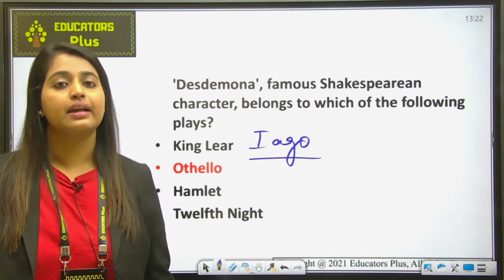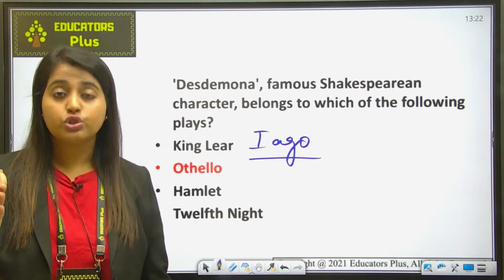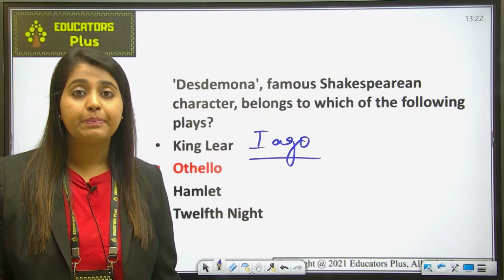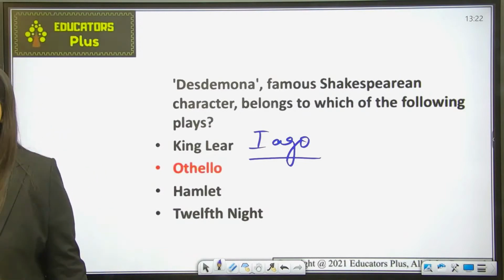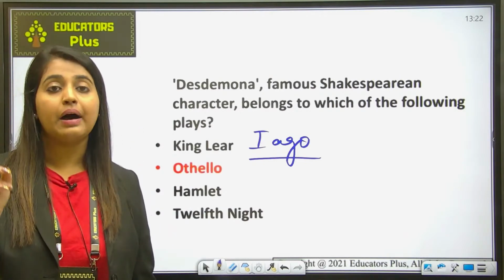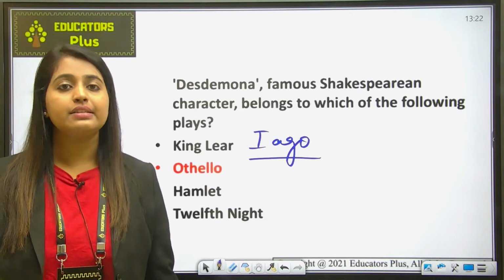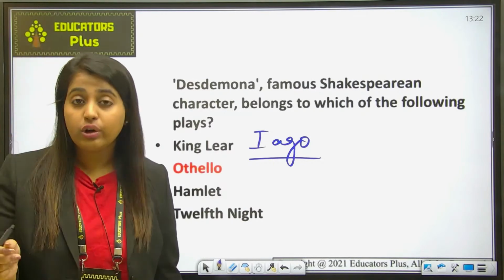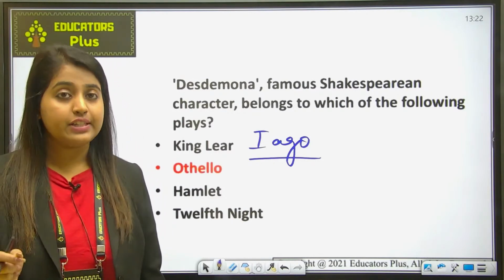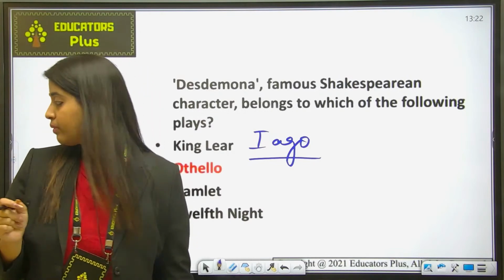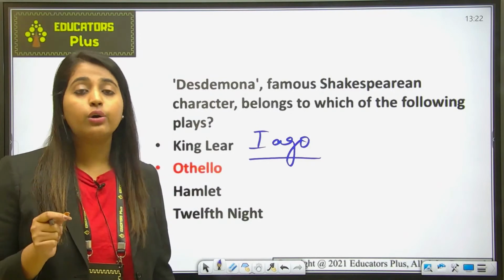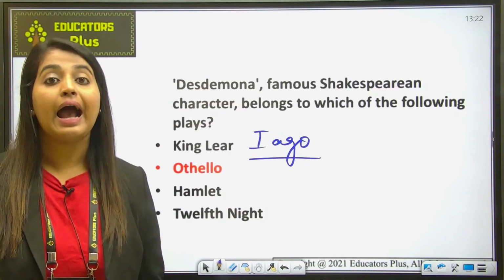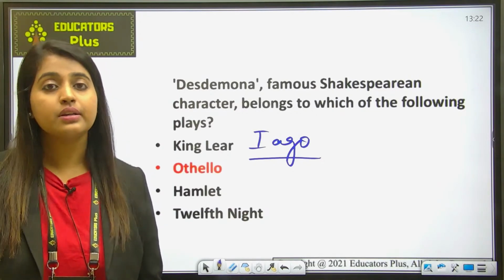So Iago was Othello's malicious ensign, who maliciously stokes his master's jealousy about his wife Desdemona's supposed affair. So he planted a seed of jealousy in Othello's mind that his wife Desdemona is having an affair. Thus, we understand that Desdemona, who was Othello's wife, is a character in Shakespeare's Othello.